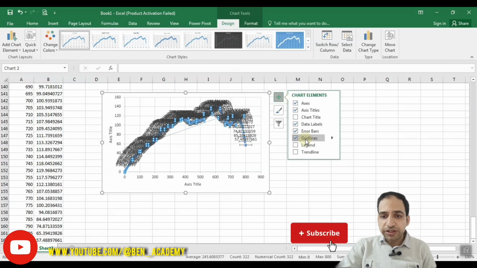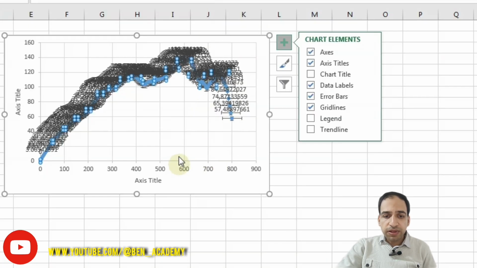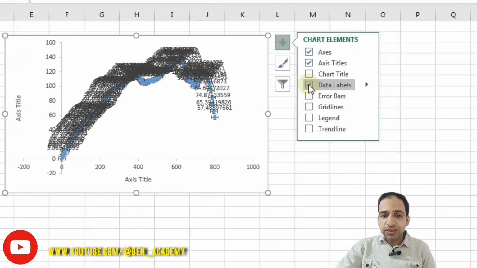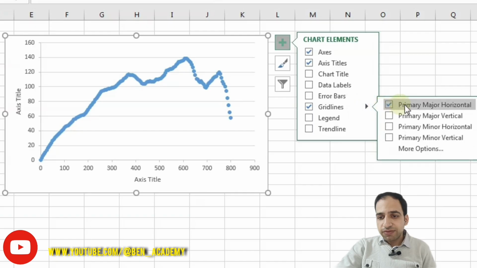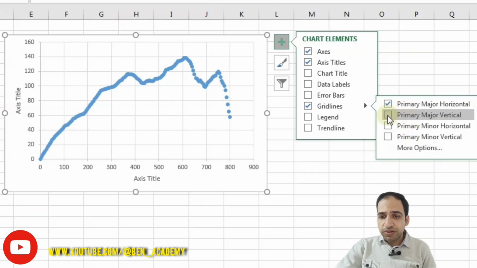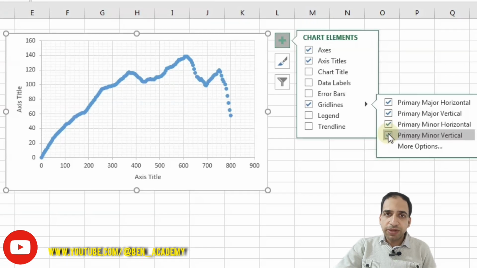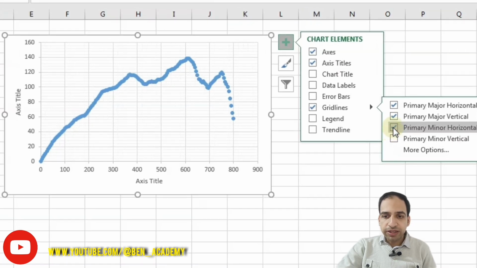Another option here is grid lines. These lines on the X and Y axis are grid lines. You can remove them if you don't want to show them. Let's first remove the error bars and data labels from the diagram. It's so crowded and it's not visibly good. So if I click on grid lines, you can select which grid lines are shown. We have two types of grid lines. If you select major grid lines like this in horizontal and vertical direction, it's the default look of the scatter graph. You can also add minor grid lines, and you can define the spacing between these grid lines. I will tell you in a menu later.